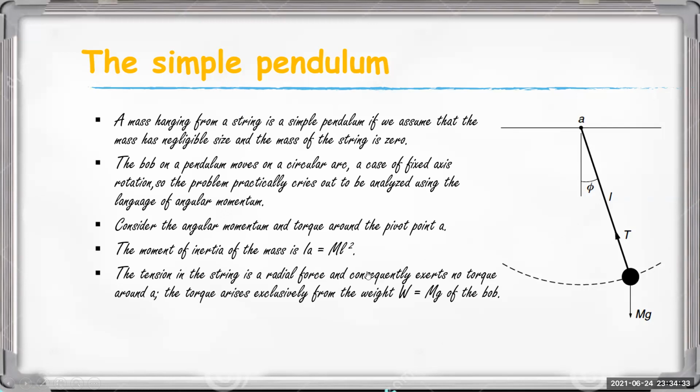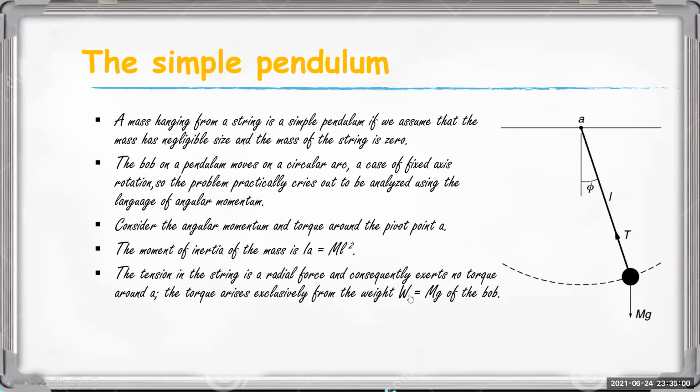So there is no torque around A due to the tension T. But here mg is acting downward, and from that force we will get a torque. The torque arises exclusively from the weight W.